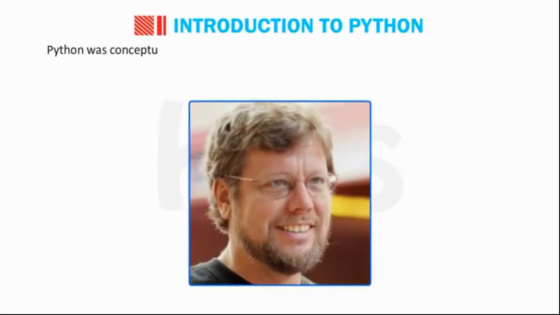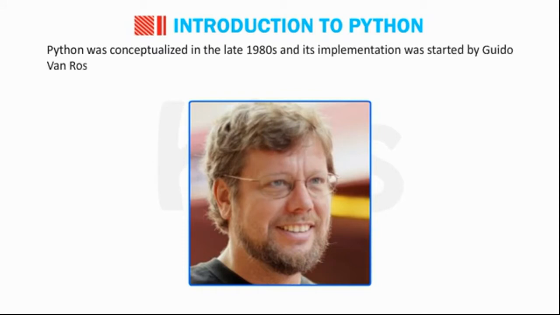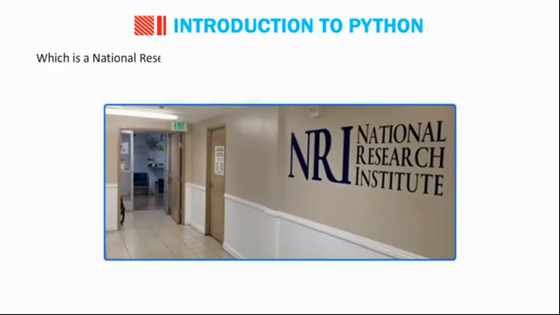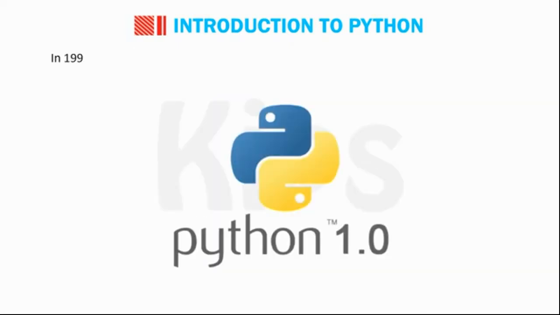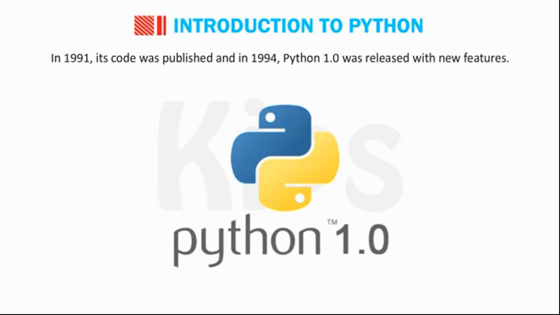Python was conceptualized in late 1980s and its implementation was started by Guido van Rossum in 1989 at CWI, Centrum Wiskunde and Informatica, which is a national research institute for mathematics and computer science in Netherlands. In 1991, its code was published and in 1994, Python 1.0 was released with new features.